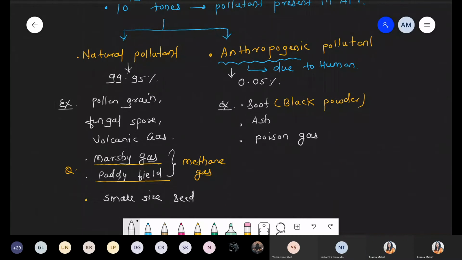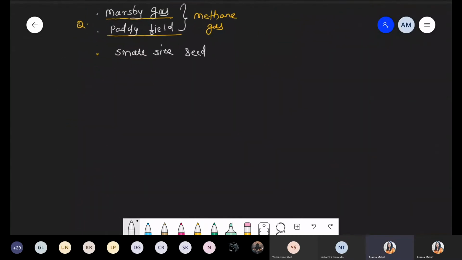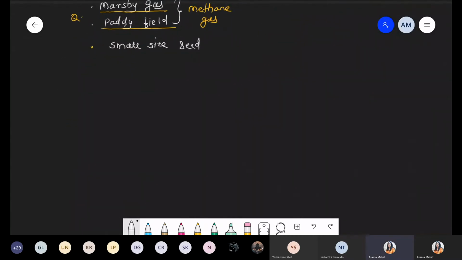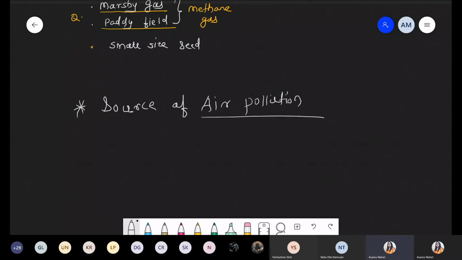Okay. So the next point we are talking about is the source of air pollution. So we have seen the types of pollutant. Now we are talking about exactly what the different sources of air pollution are. So when we are talking about the first source, definitely that is fossil fuel burning.